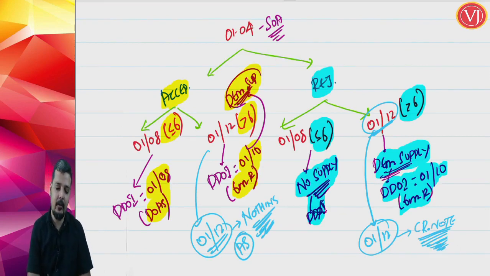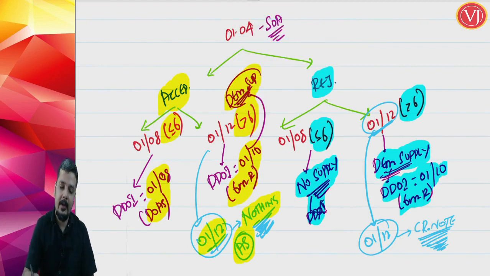You may ask why there was no credit note here. Understand that in the first scenario, where acceptance was happening after 6 months, it was deemed supply on 1st of October. And when actual supply is happening, nothing is required, because you have already raised the invoice. But when deemed supply happens on the completion of 6 months, and it is a case of rejection after 6 months, it is rejected.